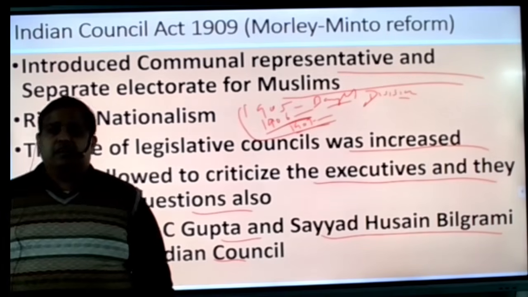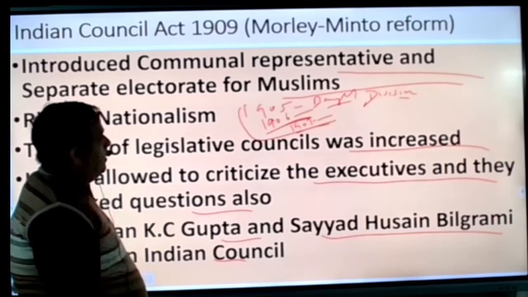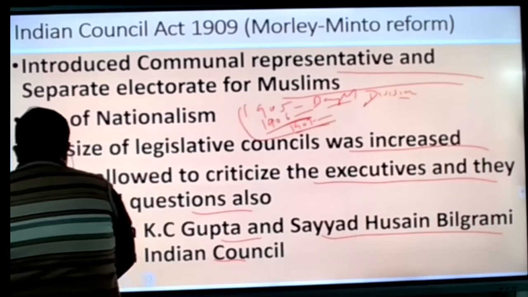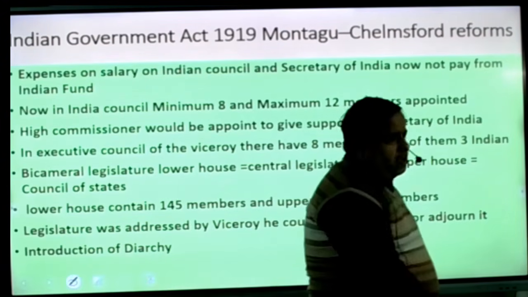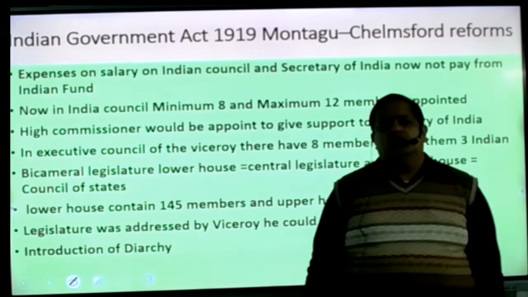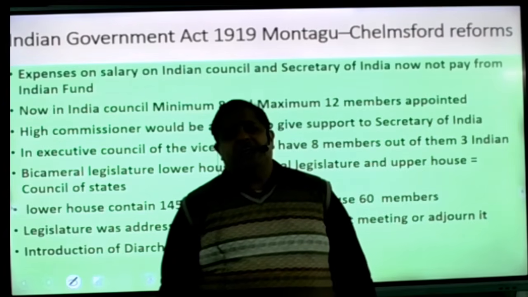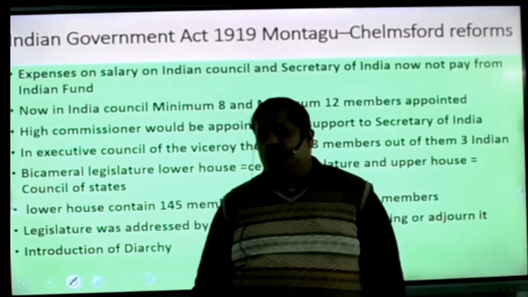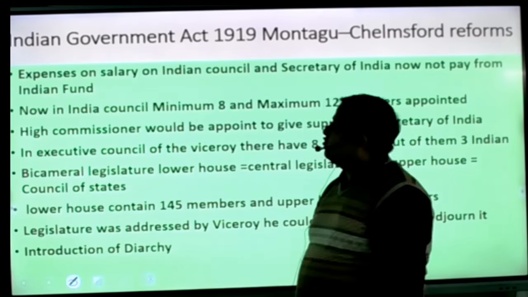The major victory for us was that Indians were allowed in the councils, and the members continuously increased. Beta, if anyone asks you for the last Indian Council Act before 1857, it was the Act of 1853, and the last Indian Council Act was 1909, the Morley-Minto reforms.